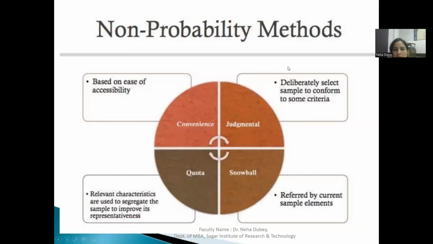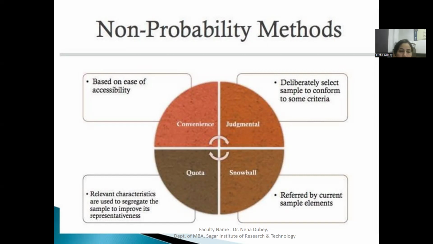So non-probability sampling methods are based on the ease of accessibility, that is convenience sampling. The name itself suggests its meaning. Judgmental: deliberately select the sample to conform to some criteria. Don't worry, I will give you the full explanation and also examples one by one. Then snowball sampling is referred by the current sample elements, and in quota sampling relevant characteristics are used to segregate the sample to improve its representativeness.